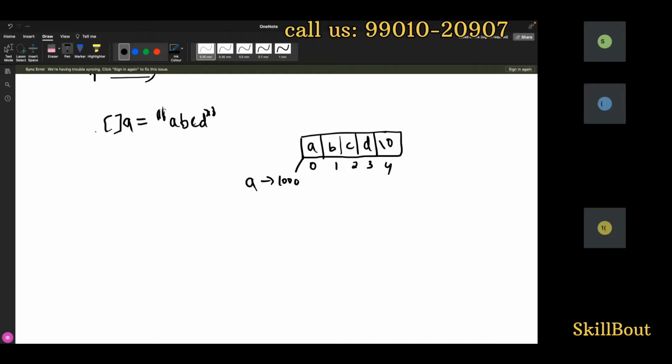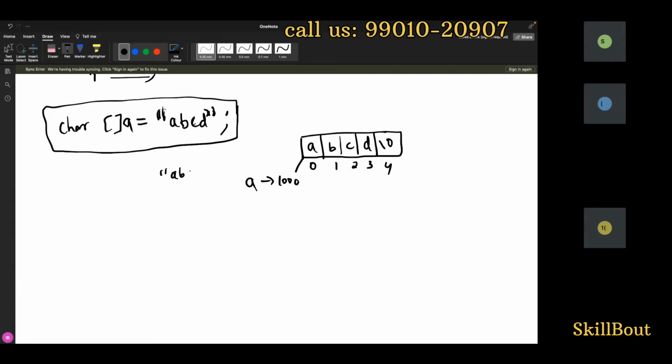And what is inside this? I have a character, and I will write a semicolon. Either you can write it like this, or you can write it like this also: A[] = ABCD, or char *A. Both are correct, both things are right.